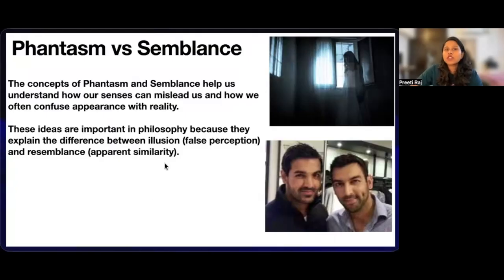So now let's talk about two important concepts: phantasm and semblance. They both deal with how things appear to us, but there is an important difference between them. Sometimes our senses completely deceive us. Sometimes the object is real, but it only resembles something else. The difference is the key to understanding phantasm and semblance. A phantasm is an illusion, a false image, an illusory perception of an object. Here we are going to talk about the key difference between phantasm and semblance.